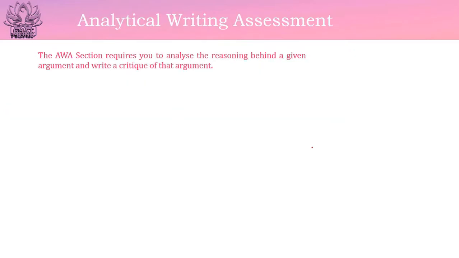Now next we move on to the analytical writing assessment. The AWA section requires you to analyze the reasoning behind a given argument and then write a critique of that argument. You have to evaluate the argument based on its merits.